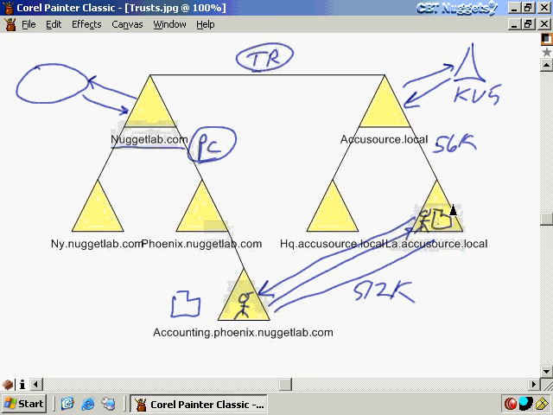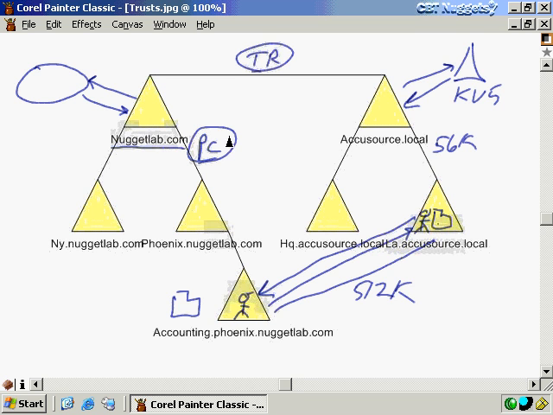Maybe we've had political battles in the past, and we don't like the people up here in NuggetLab.com because one time they did something that broke our WAN link and we couldn't communicate with the home office for a week or something like that. So we've got this political battle going on, and we're afraid to create trust relationships so that they can access our resources because we just know they'll goof them up. Well, that's not necessarily going to happen.